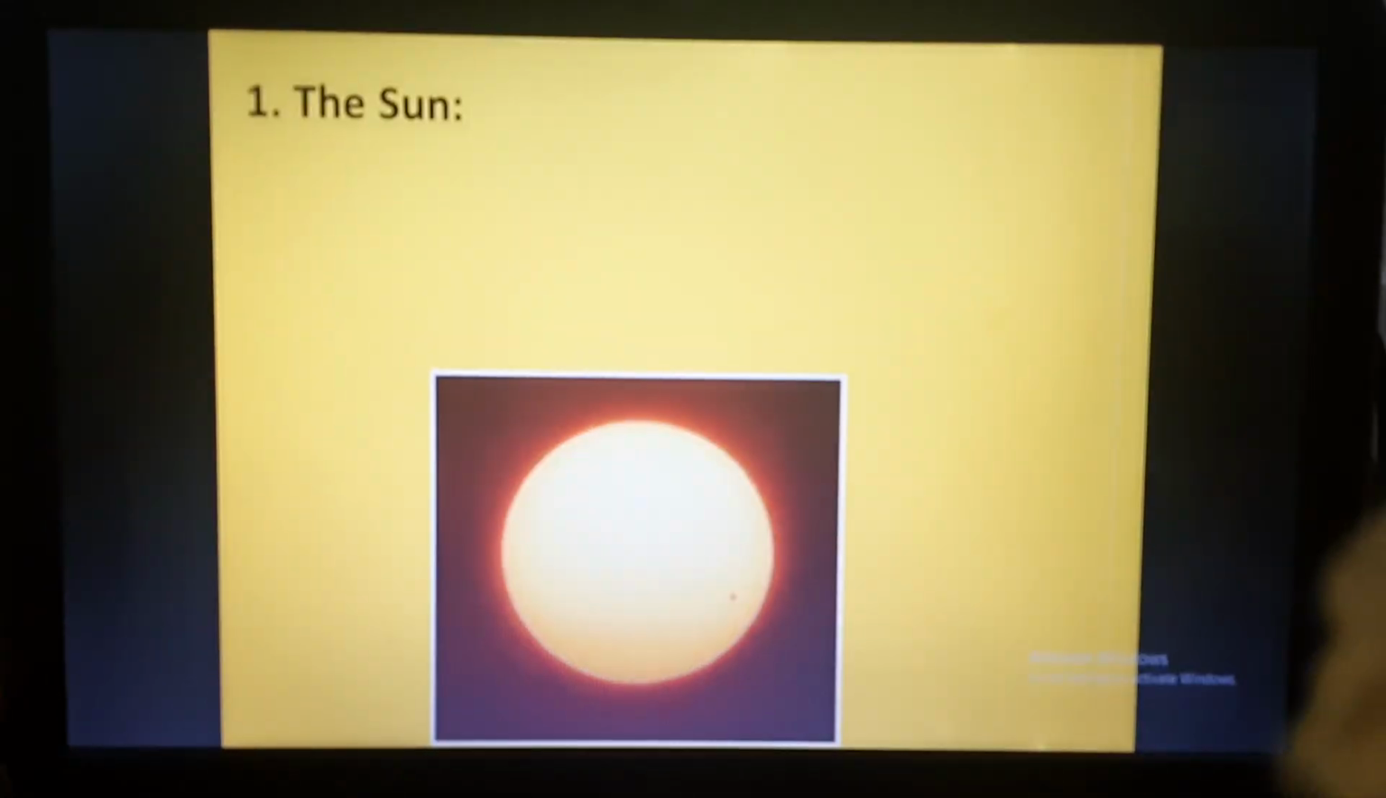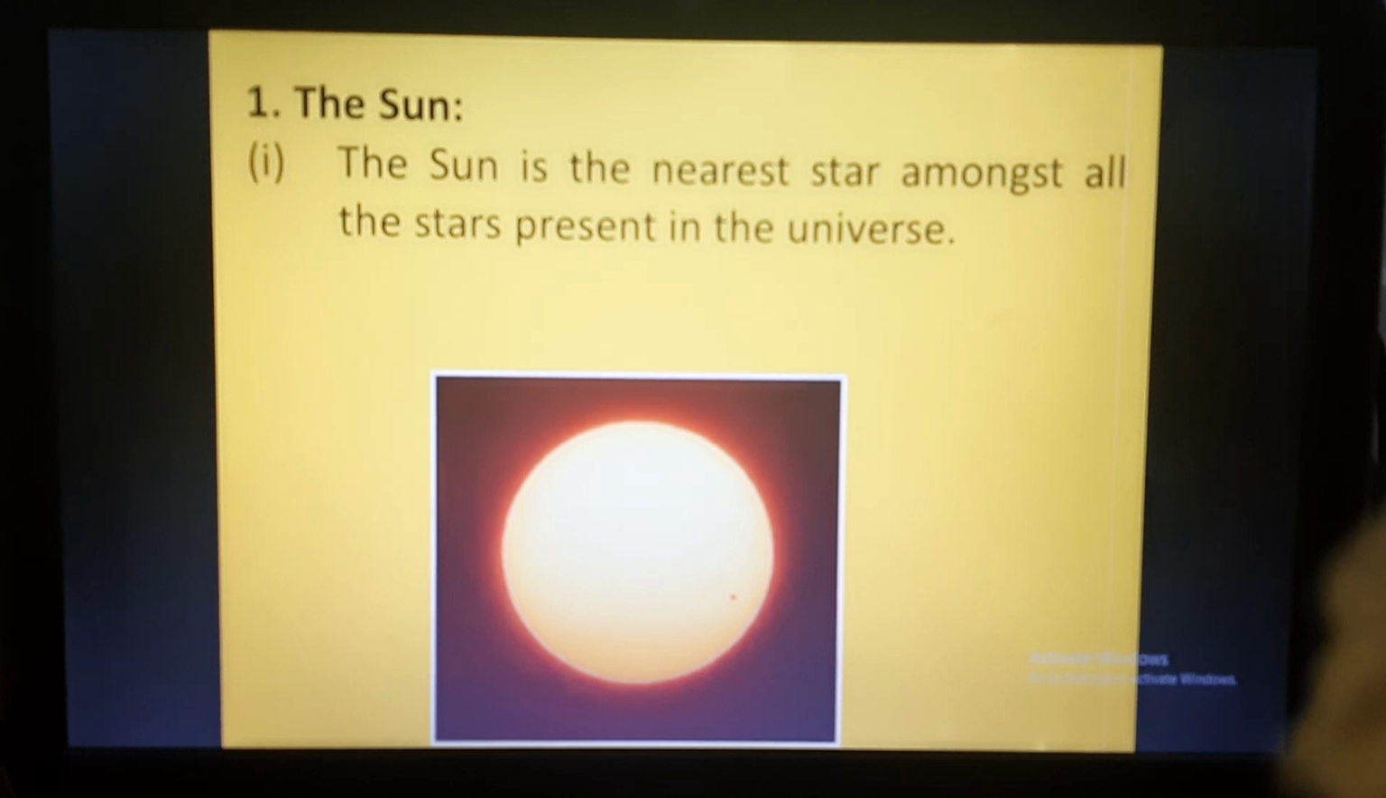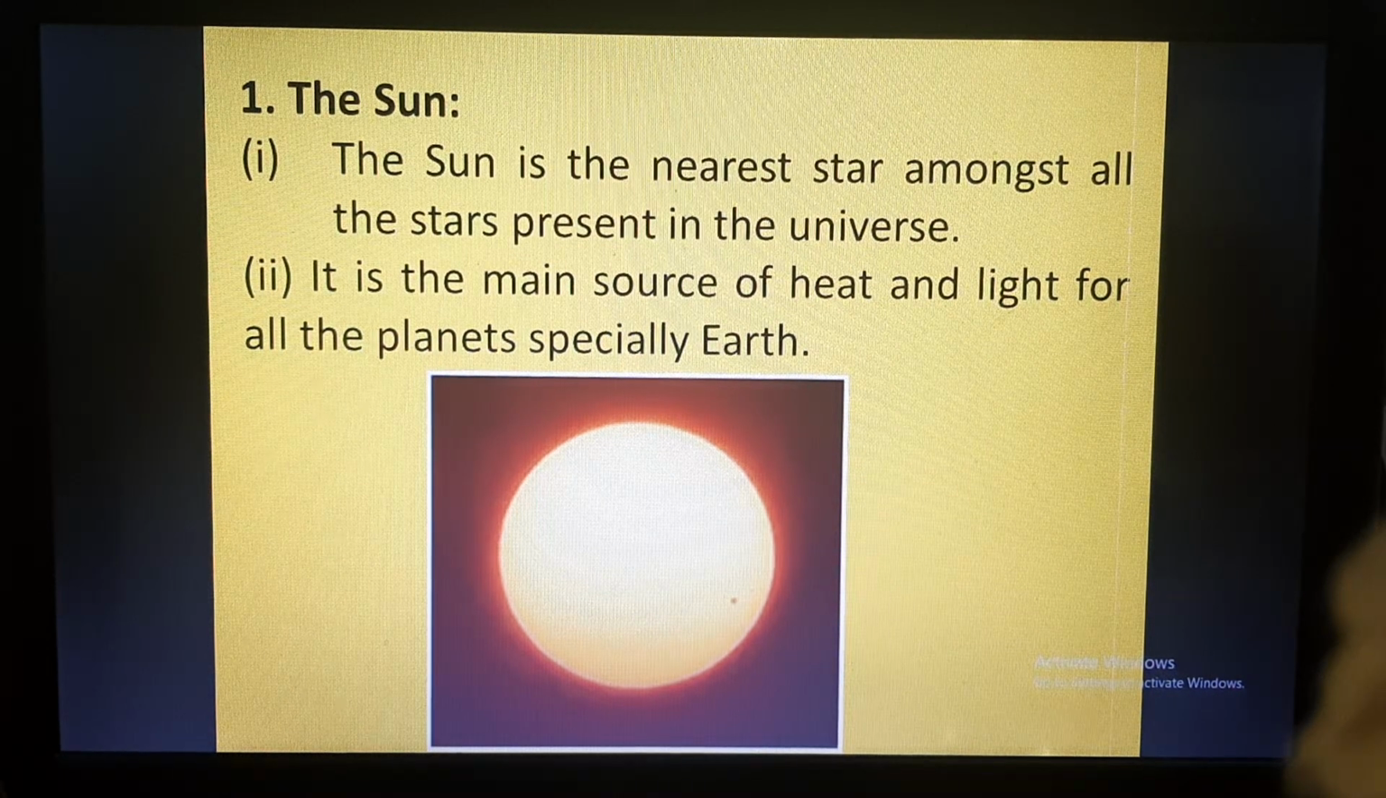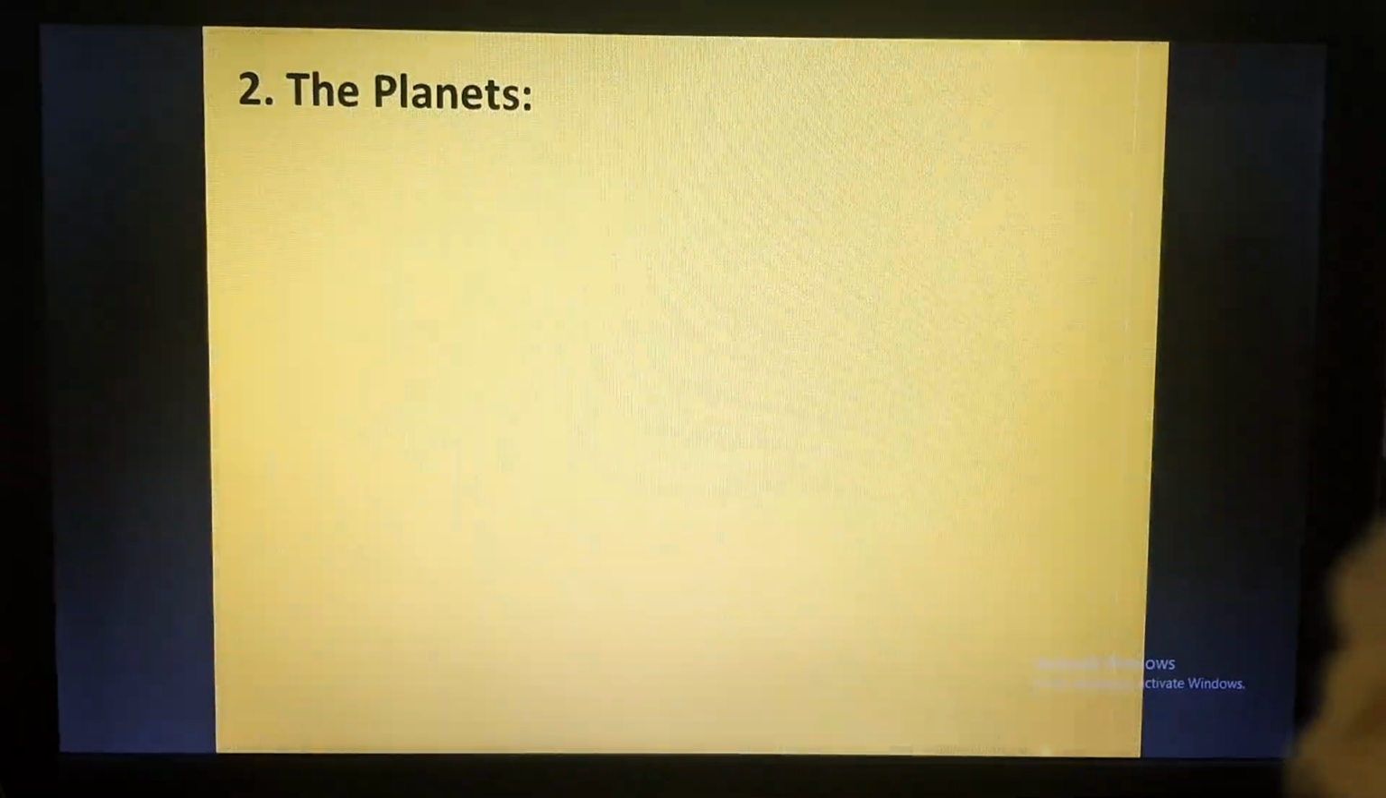Now we'll discuss the sun. As we have discussed, the sun is the nearest star amongst all the stars present in the universe, and it is 150 million kilometers away from us and 8 light minutes away. That is, the light from the sun takes 8 minutes to reach the earth. It is the main source of heat and light for all the planets, especially Earth.